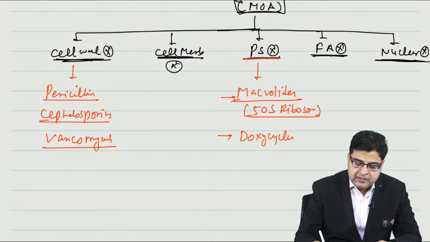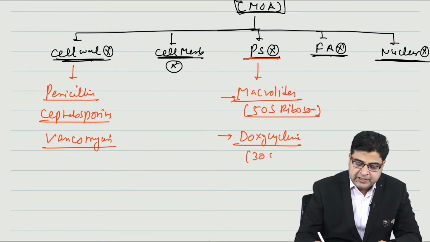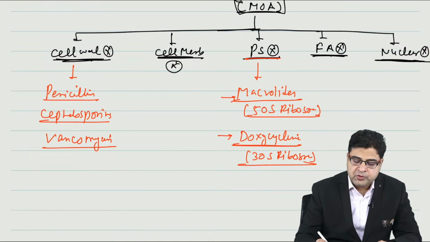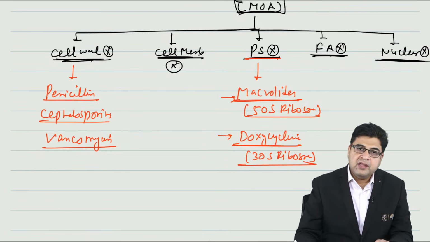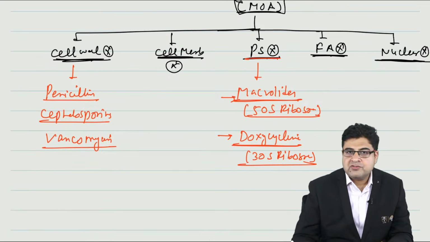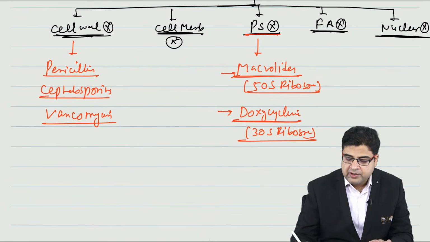Doxycycline is a tetracycline. This medicine will act on the 30S ribosome. Macrolides like erythromycin, clarithromycin, azithromycin will act on the 50S ribosome. Now we have drugs which will act on the nuclear material. One classical example is fluoroquinolones.